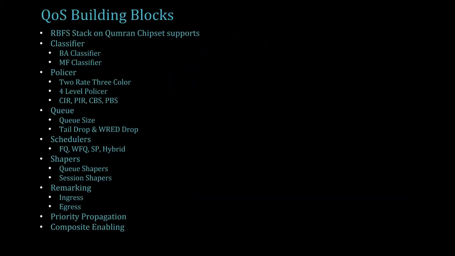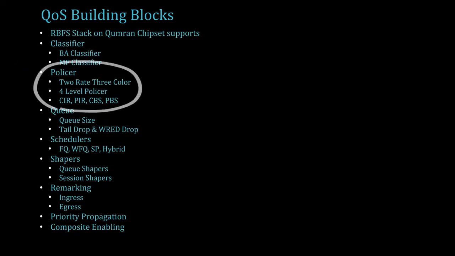Let me brief on the QoS building blocks that the RBFS stack, along with the BCM Qumran chipset, supports. Classifier. We support BA classifier and MF classifier. BA classifier, a behavioral aggregate classifier, does classification based on code points in match types IPv4 TOS, IPv6 TC, IEEE 802.1 and MPLS EXP. MF classifier, multi-field classifier, does classification based on multiple fields in packets like IPv4, IPv6 prefixes, destination source L4 ports, IP protocol, IPv4 TOS, IPv6 TC.